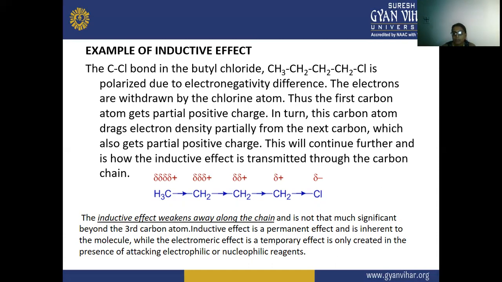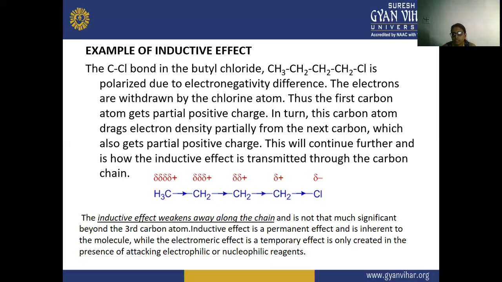In turn, this carbon atom drags electron density partially from the next carbon, which also gets a partial positive charge, and this will continue further. This is how the inductive effect is transmitted through the carbon chain.